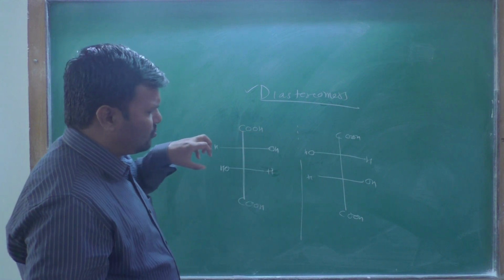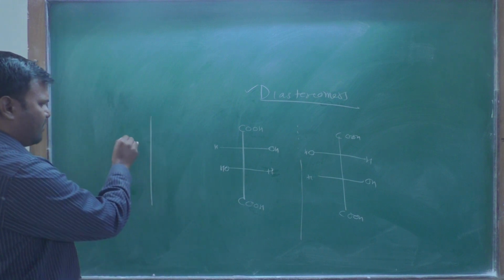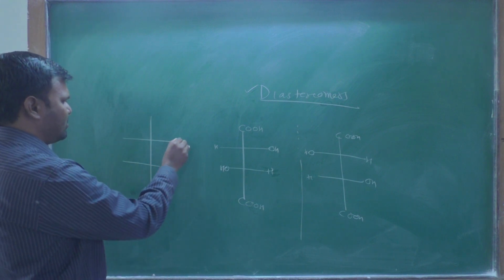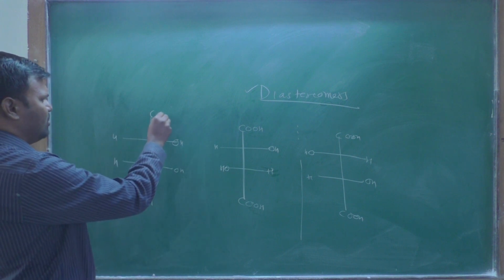But when you consider diastereoisomers, these are stereoisomers which are not mirror images to each other.